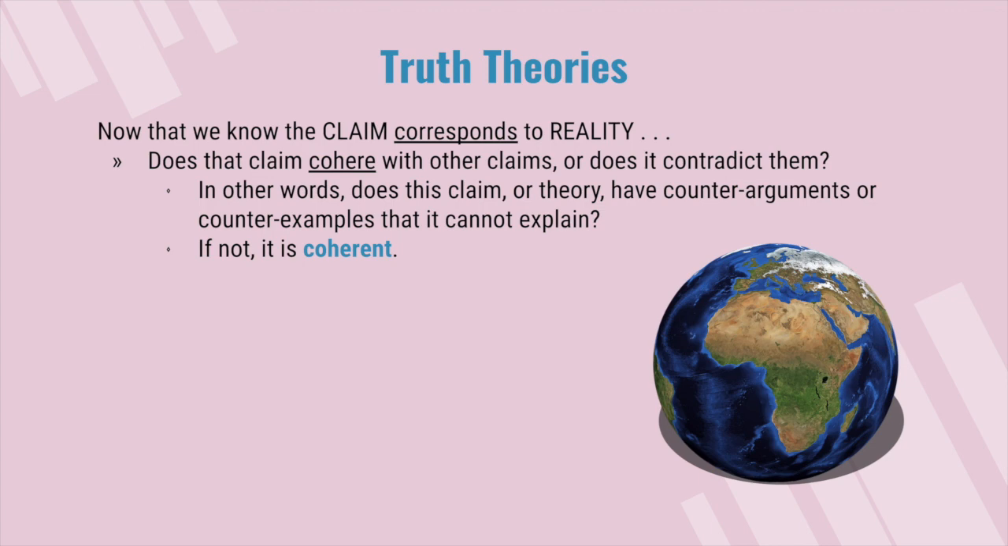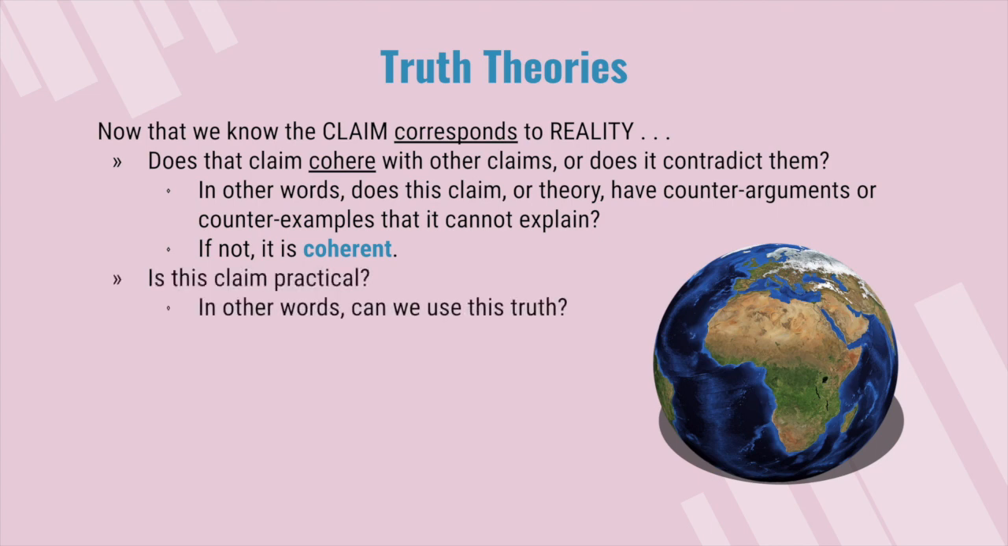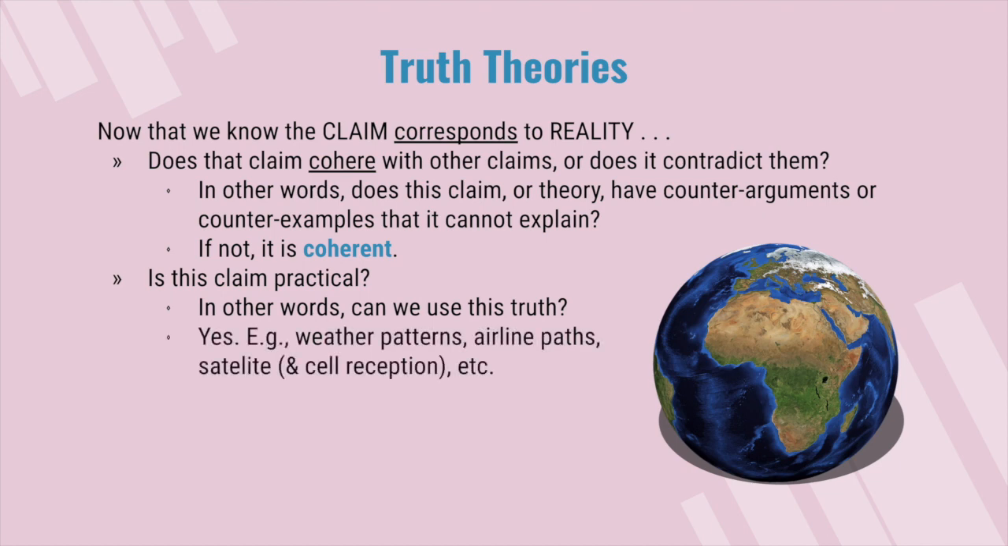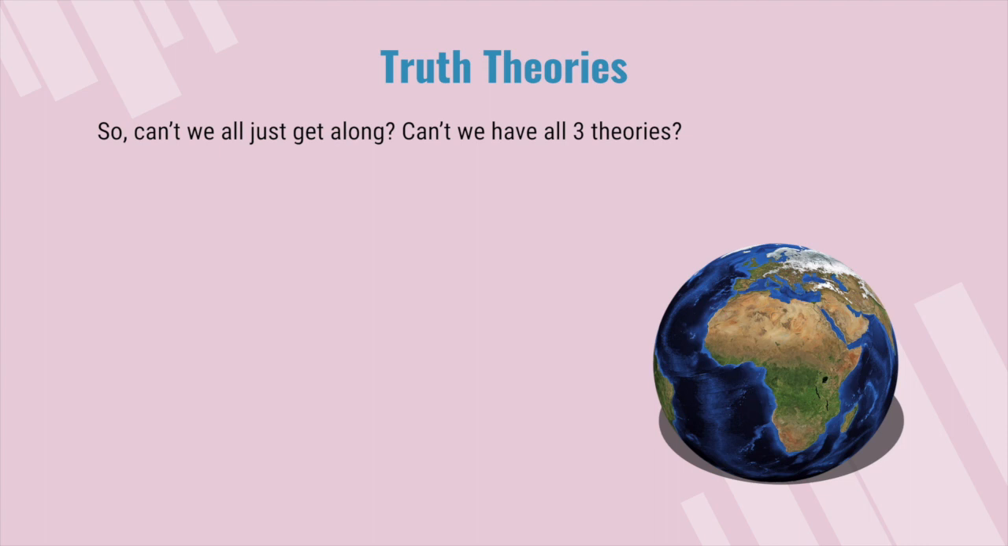If this claim corresponds to reality and it doesn't contradict any other, let's say, laws of physics or what we know about the solar system or astronomy, if it doesn't contradict anything else that we know is true, then this claim is coherent. Now, is this claim practical? In other words, can we use this truth? Well, yes. For example, in weather patterns or airline paths, satellite and cell reception, etc. We can use this information for all kinds of things. It is practical.